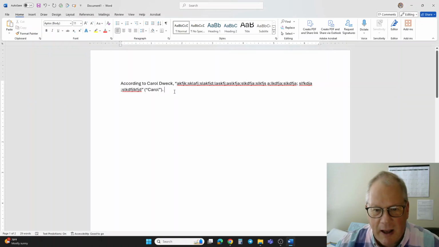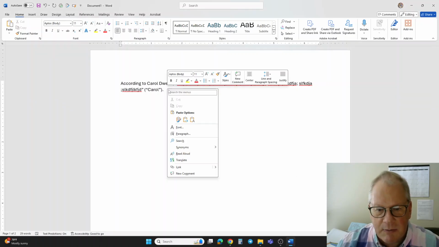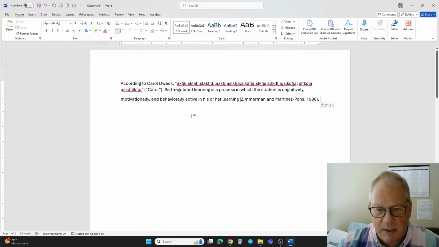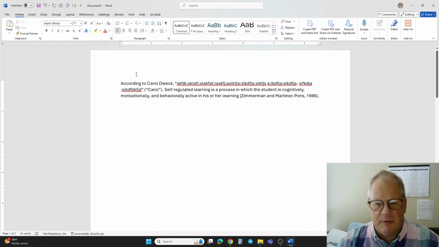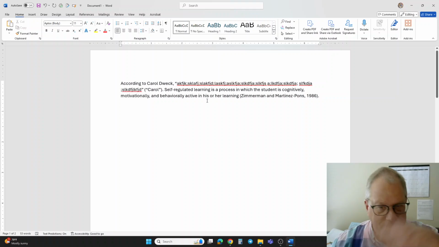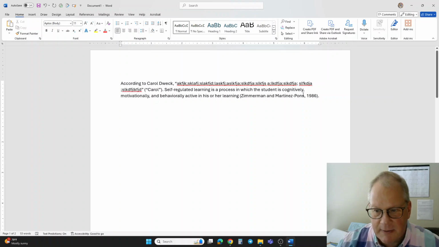So we're going to go ahead and put that quote in there. You can see sometimes doing it off of a PDF can mess up the line spacing a little bit. But you don't want to leave the citation the way it is, because you don't actually have Zimmerman and Martinez Pons' book in your hands. So we're going to do something a little fancy.